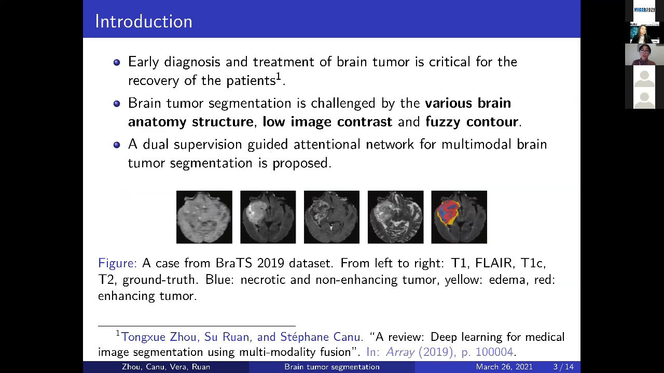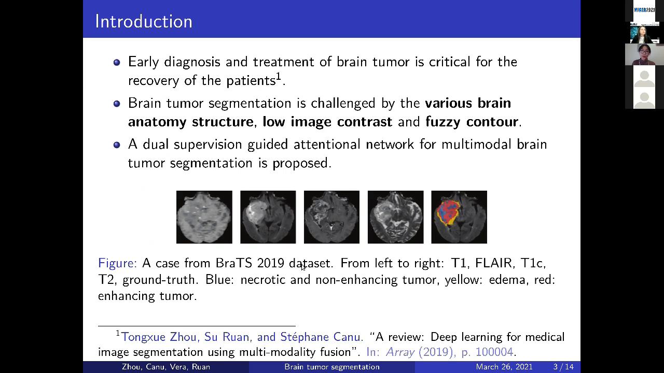Brain tumor is one of the most aggressive cancers in the world. Early diagnosis of brain tumors plays an important role in the clinical assessment and treatment planning. While multimodal images can provide complementary information to improve the segmentation accuracy, brain tumor segmentation is still challenged by the various brain anatomy structure, low image contrast, and fuzzy contour. Here I show you 4 brain MR images with the real annotation from the BraTS 2019 dataset.